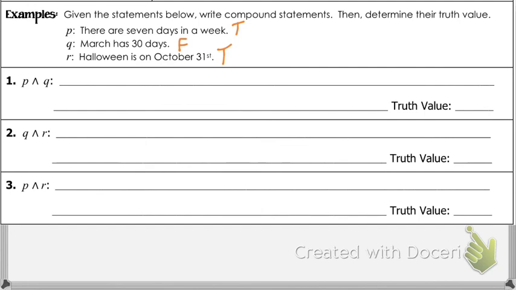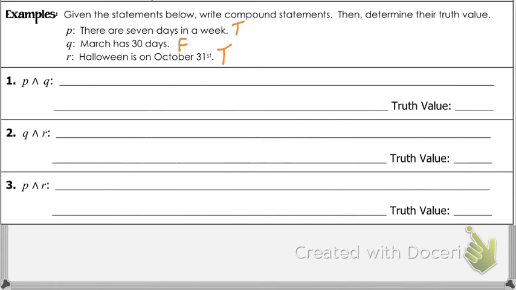Now what we're going to do is we're going to be given these three statements, P, Q, and R. We're going to write compound statements like we see listed here, 1, 2, and 3. Then we're going to determine the truth value of this compound statement, either of the conjunction or disjunction. So this reads as P and Q. What we're going to do is write P, then write and, then write Q.